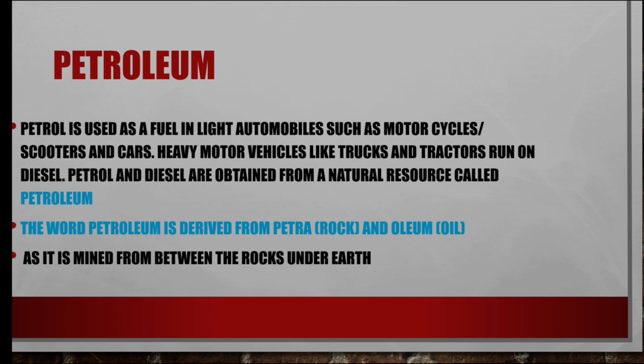What is petroleum? Petrol is used as a fuel in light automobiles such as motorcycles, scooters and cars, and heavy motor vehicles like trucks and tractors run on diesel. Petrol and diesel are obtained from a natural resource called petroleum. What is meant by petroleum? Petrol and diesel together, obtained from a natural resource, are called petroleum.